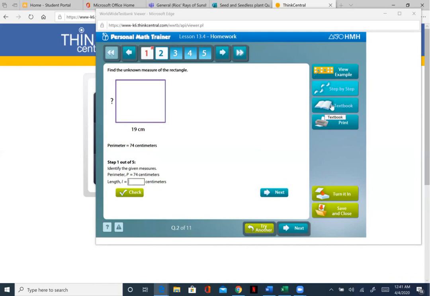If they have to go back into the math book to see how to solve this question, they can do so right here. Okay, once they finish all of this, they can turn it in, save and close. And this, I see how long they worked on it, and I see how well this grades this for me. It gives me a percentage of how they did, okay?